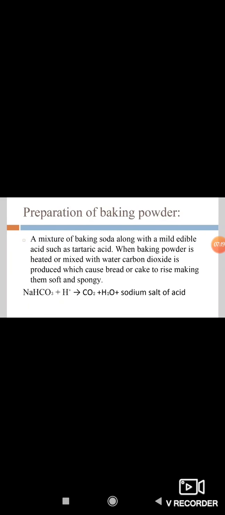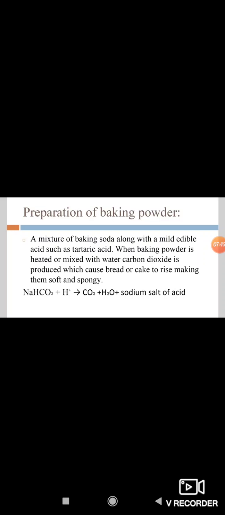And then the preparation of baking powder. A mixture of baking soda with a mild edible acid such as tartaric acid. I have already told you that. Once again, the preparation of baking powder is a mixture of baking soda along with a mild edible acid such as tartaric acid.